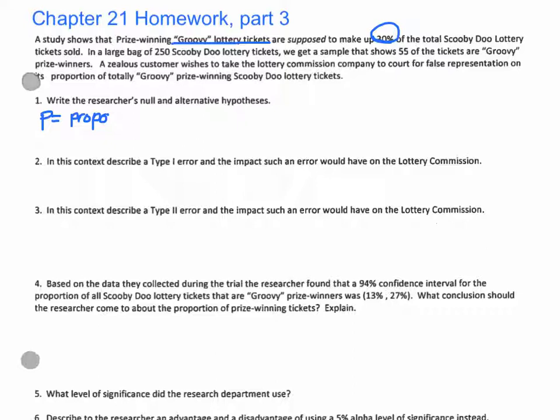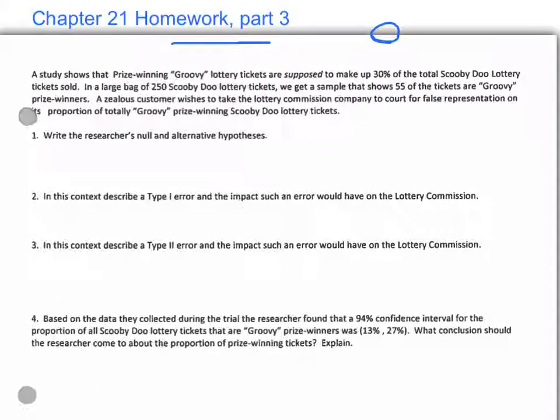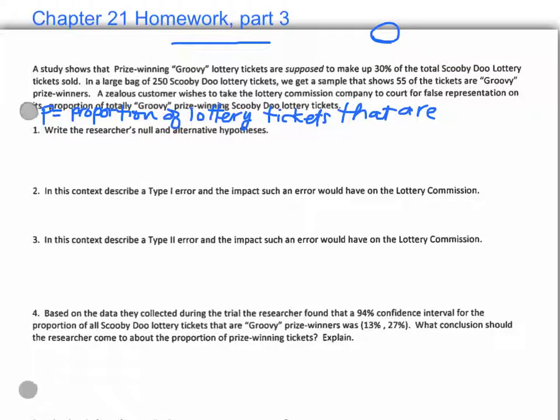So what we're going to look at first is defining the parameter. Our p is the proportion of lottery tickets that are groovy.